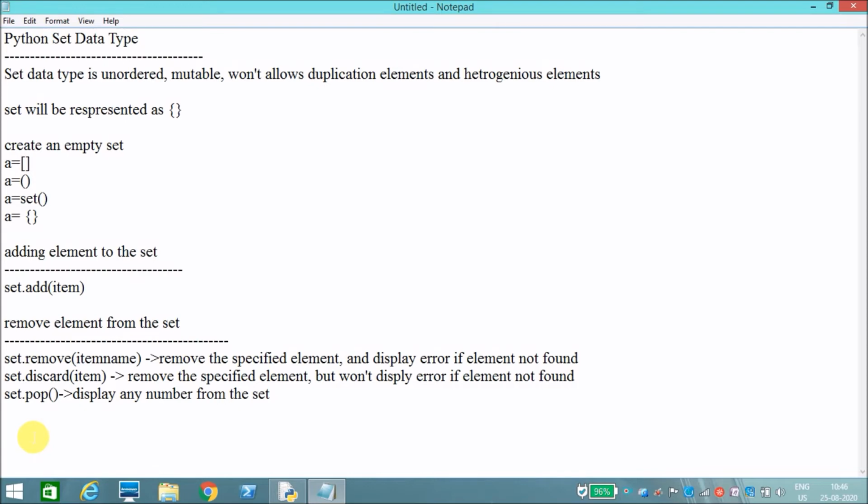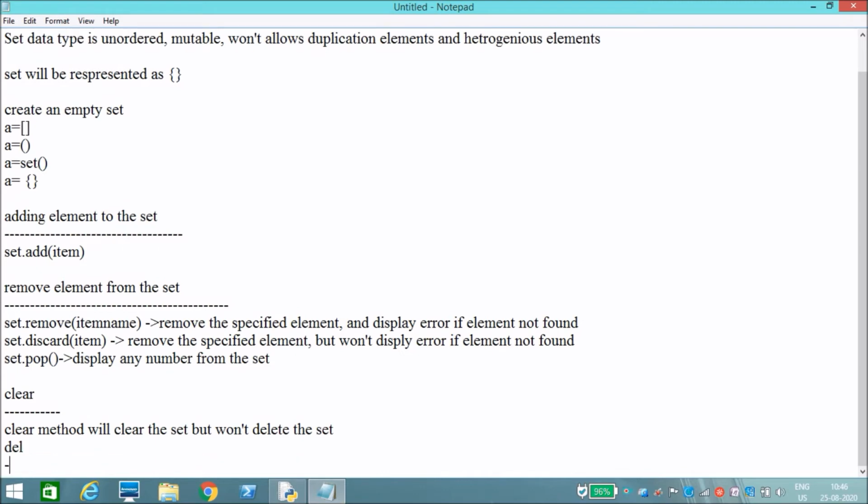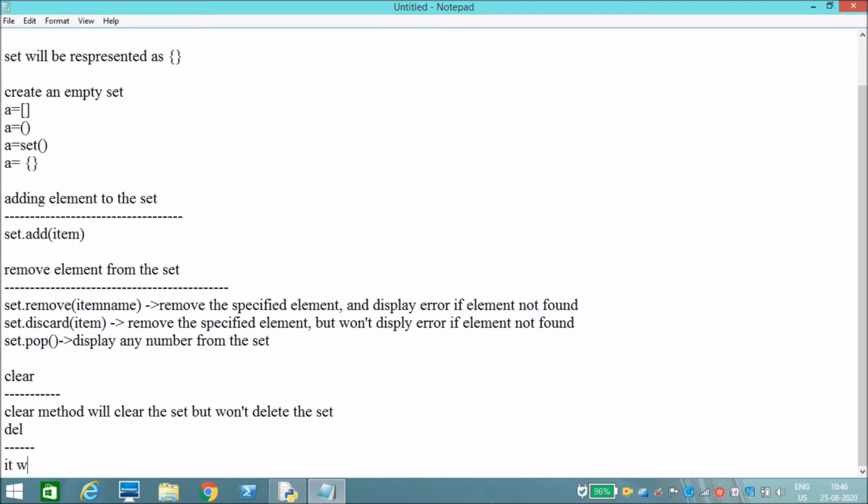Next method, clear. I want to clear my set. The clear method will clear the set but won't delete the set. Clear will clear the content but won't delete the entire set, but del will delete the entire set. Okay, the del method will delete the entire set, but clear will clear the content but won't delete the set. Now check that one.